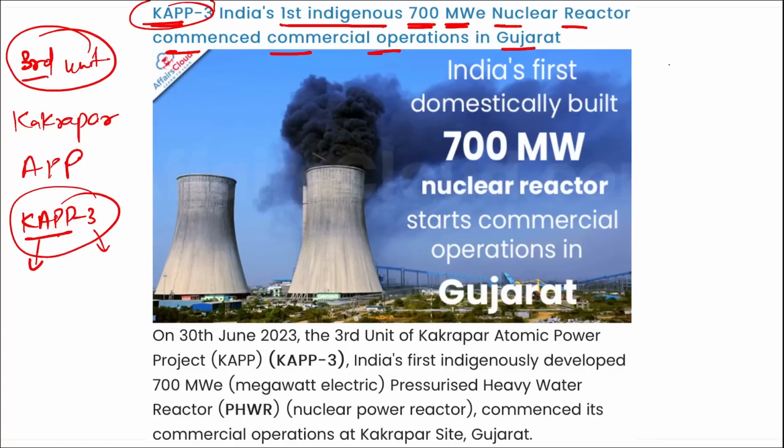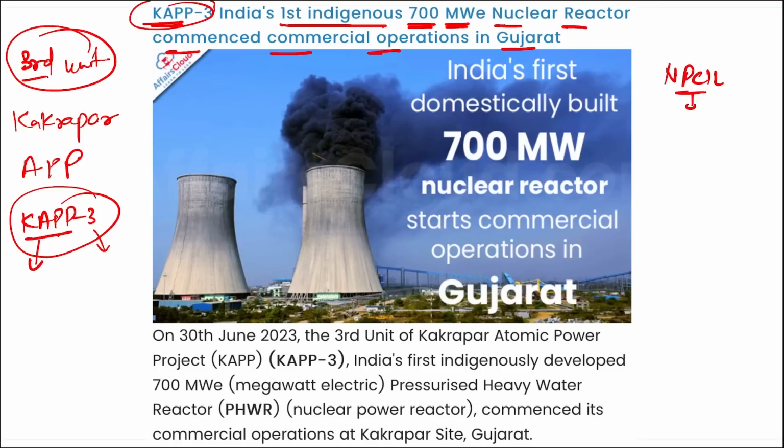Correct. Then remember Kakrapar project. It is composed of two 700 megawatt pressurized heavy water reactors. They are KAPP3 and KAPP4. Correct. Next thing, remember the reactor was built by which organization? This KAPP3 or KAPP projects were built by NPCIL, that is your Nuclear Power Corporation of India Limited.